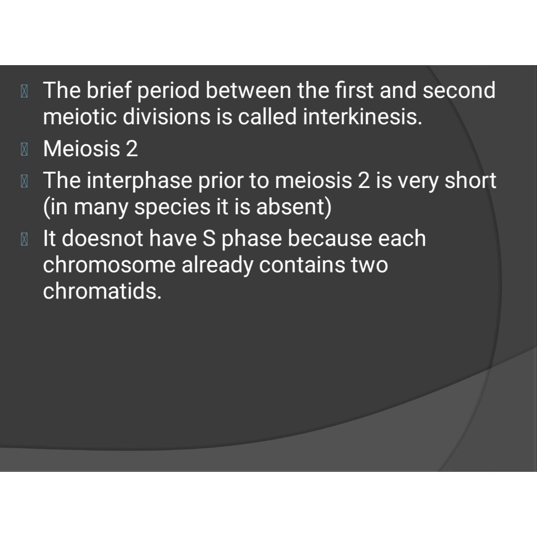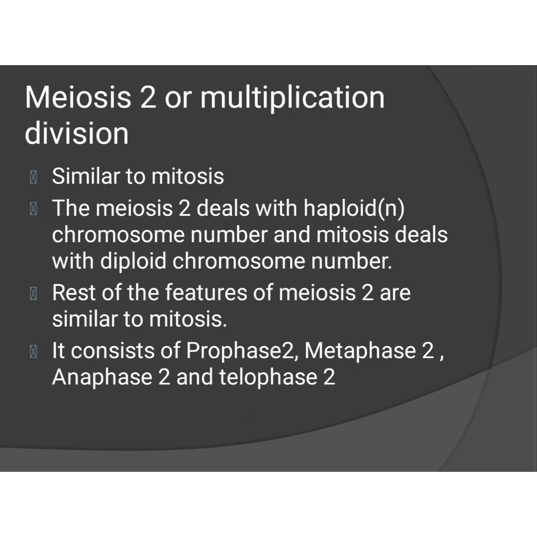Now we are going to see meiosis 2. Before meiosis 2, one interphase is there, but in many species it is absent. Only in a few species this interphase will occur. In this interphase, there is no S phase because each chromosome already contains two chromatids. Okay, so no need of chromosome replication, right?